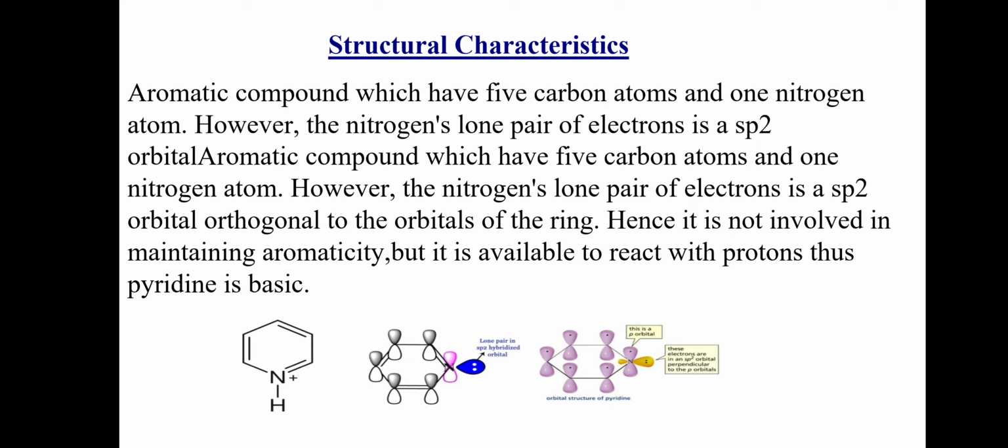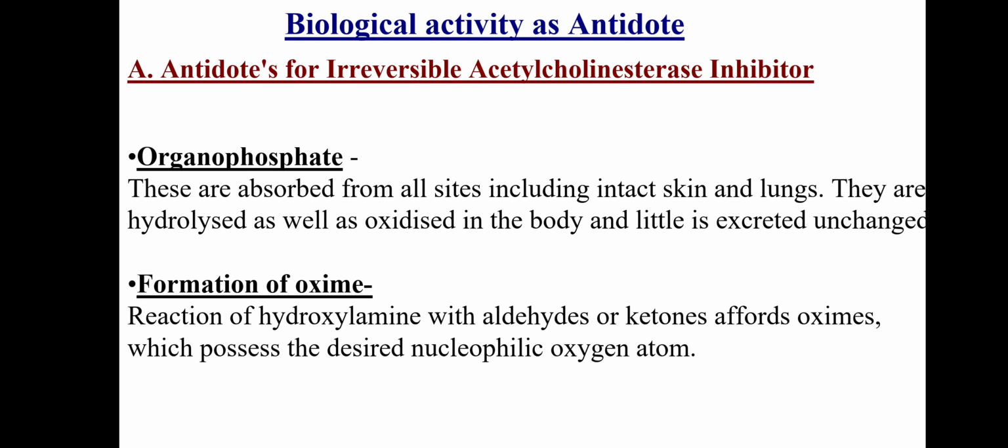Structural characteristics: it is an aromatic compound which has 5 carbon atoms and 1 nitrogen atom. However, the nitrogen's lone pair of electrons is in an sp2 orbital orthogonal to the orbitals of the ring. Hence, it is not involved in maintaining aromaticity, but it is available to react with protons. Thus, pyridine is basic.